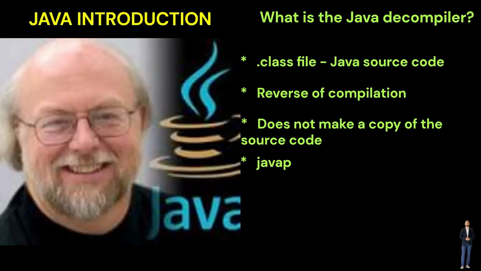javap is a Java command-line tool included with the JDK. It disassembles the class file and outputs a human-readable version of the class. The output depends on the option selected.